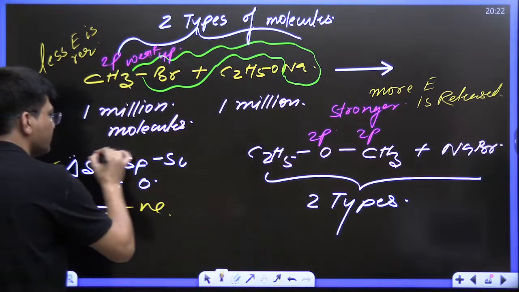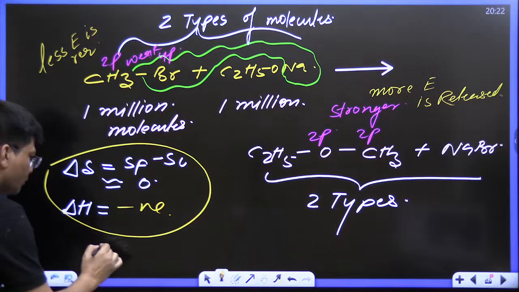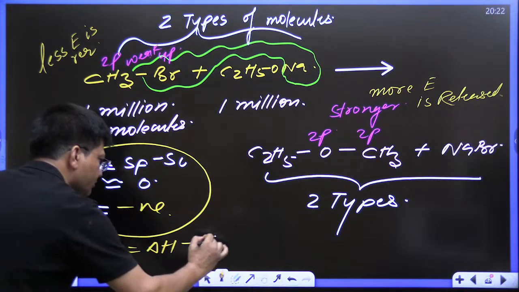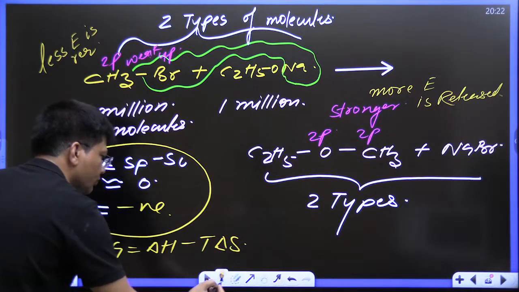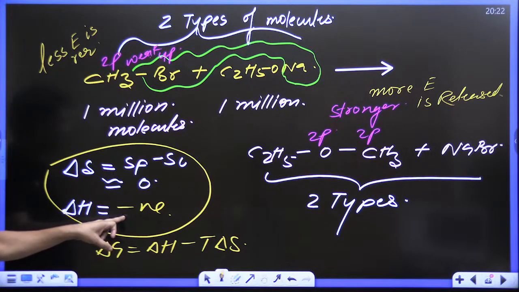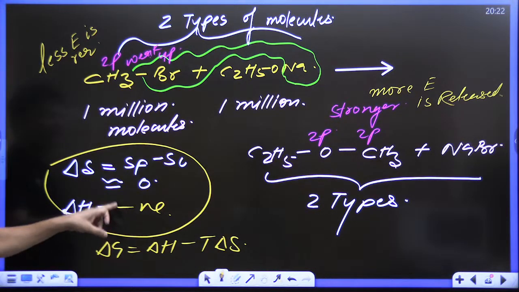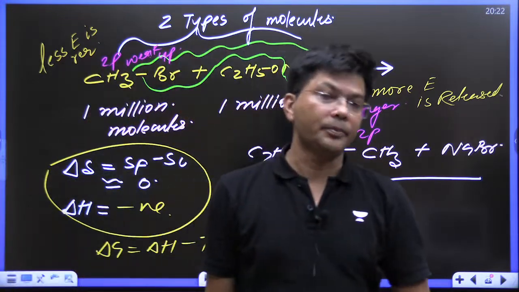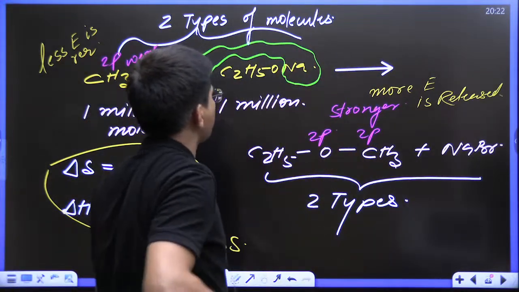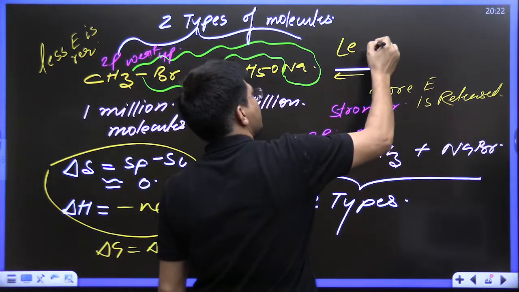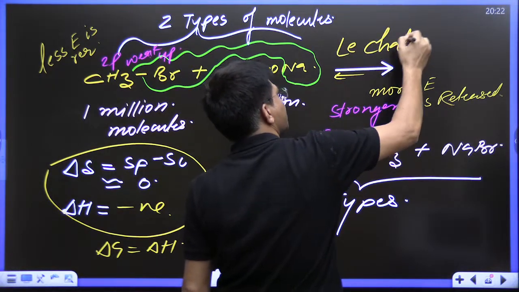Now kids, if I apply the Gibbs-Helmholtz equation, delta G is equal to delta H minus T delta S, what will you say? This is 0 and this is an exothermic reaction, and for an exothermic reaction, is low temperature favorable or high temperature favorable? All organic reactions are reversible, so you can apply Le-Chatelier's principle.